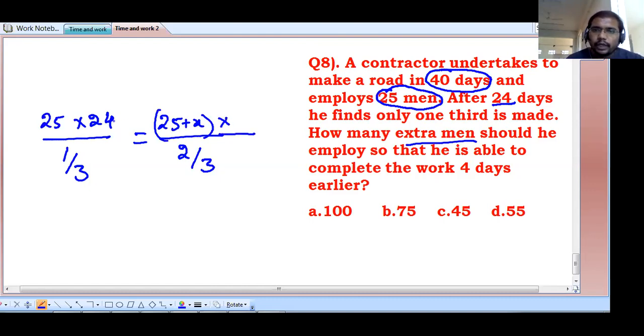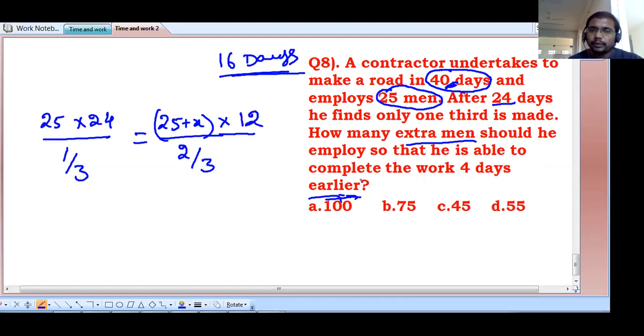into. Actually, 24 days are already completed out of how many days? 40. That means the remaining days are how many? 16 days. But the work is not completed here on time. What they are saying is how many extra men should be required so that the work can be completed 4 days earlier. That means now we are not taking 16 here. We are taking 12 days only. Why? Because 4 days earlier means the remaining days is not 16, only 12 days. Actually, remaining days are 16, but according to your question, 4 days earlier, we need to complete that work. That's why we are writing 12 here.